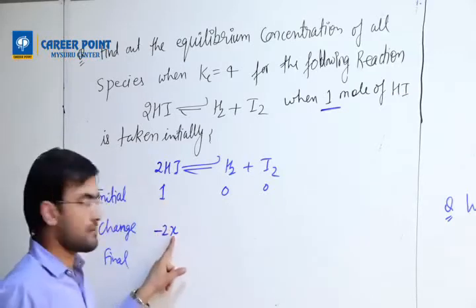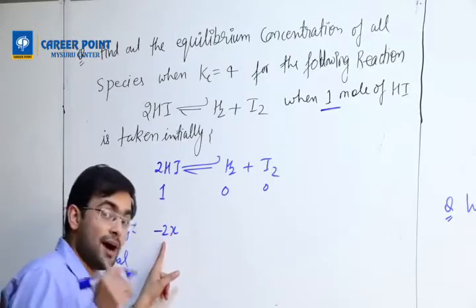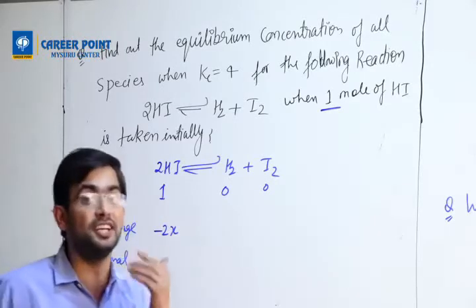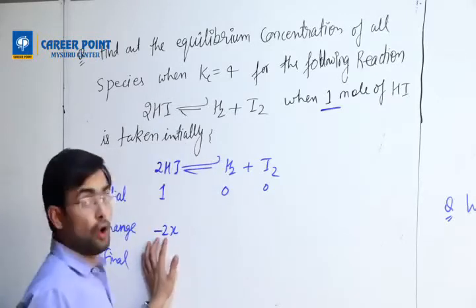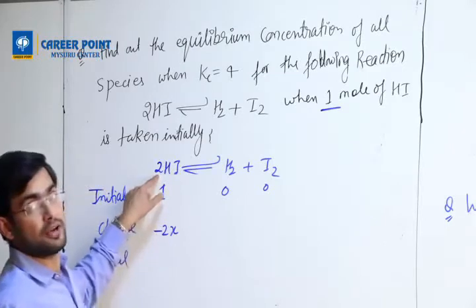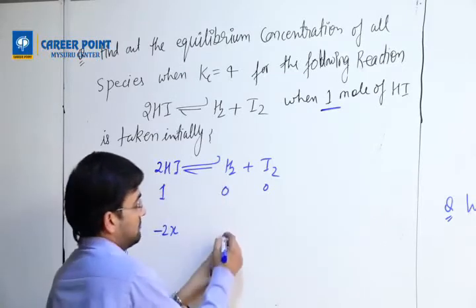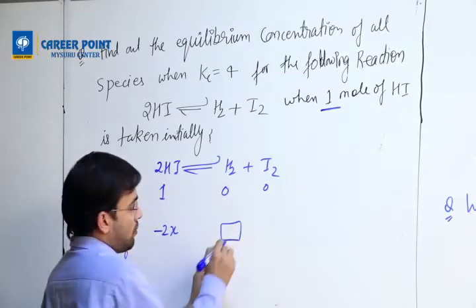But why am I writing minus? Minus is because it is a reactant. 2x because there is a stoichiometry of 2. So how much should I write here? Tell me. What should I write here?